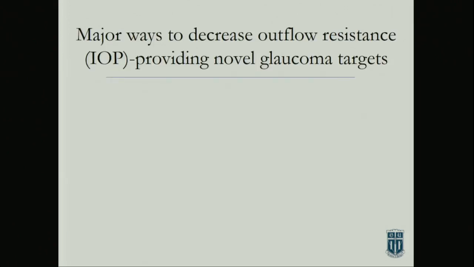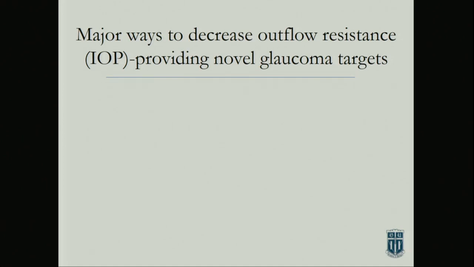So the next part I want to talk about is, so you've got this system, but really what we care about, over the last 30 plus years, we know some of the molecules that are involved, we know the receptors that are involved, but really what we care about is trying to find a drug to target this tissue, because right now the best we've got is what Arthur described, which is bypassing it with a shunt or a tube or a trabeculectomy, making a hole in it. So I think that's unacceptable.